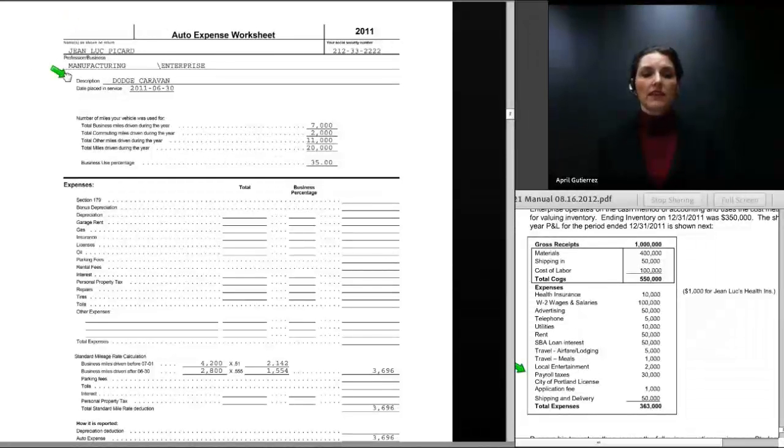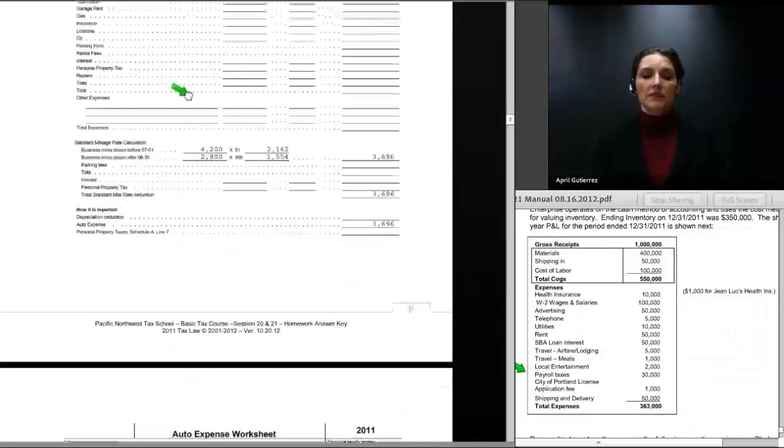Here we can see that we've identified the vehicle for which expenses are being reported and the date placed in service for the vehicle. Space is provided on this worksheet to show the total business miles driven during the year, the total commute miles, and the total of other miles that were driven during the year. And we end up with total miles of 20,000 that include other miles of 11,000, 2,000 of commute, and 7,000 of business. The business use percentage on the Dodge Caravan is 35%.